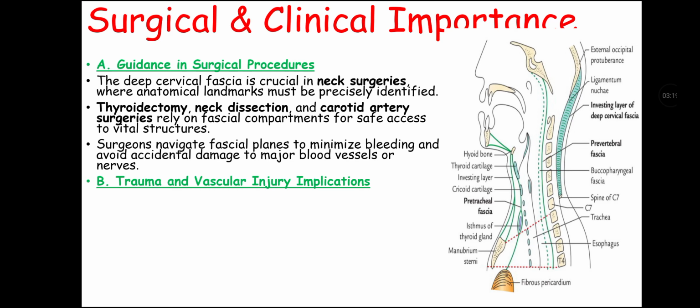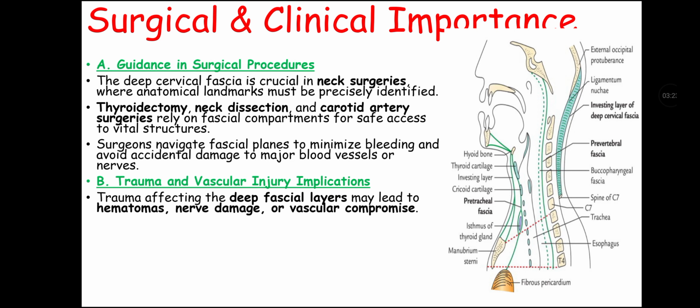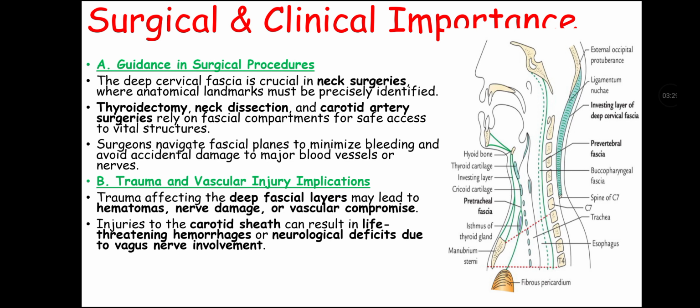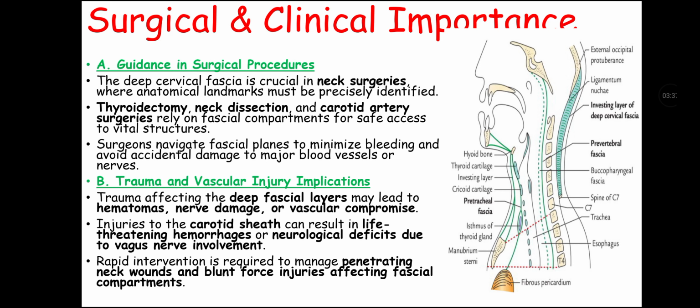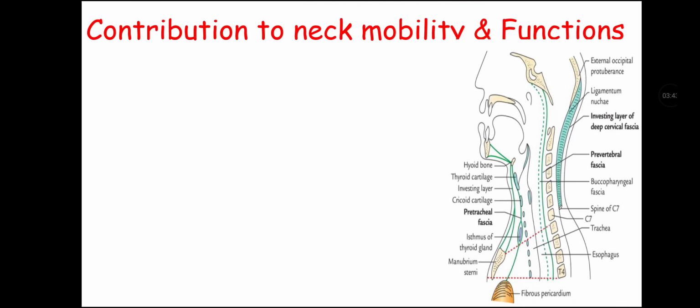The second surgical and clinical importance is trauma and vascular injury implications. Trauma affecting the deep cervical fascia may lead to hematomas, nerve damage, or vascular compromise, and injuries to the carotid sheath can result in life-threatening hemorrhages or neurological deficits due to vagus nerve involvement. Rapid intervention is required to manage penetrating neck wounds and blunt force injuries affecting fascial compartments.